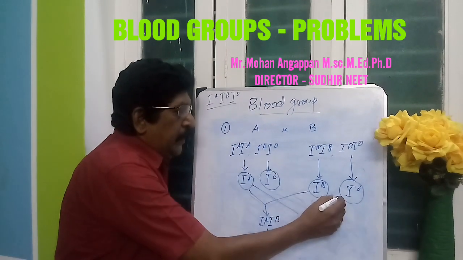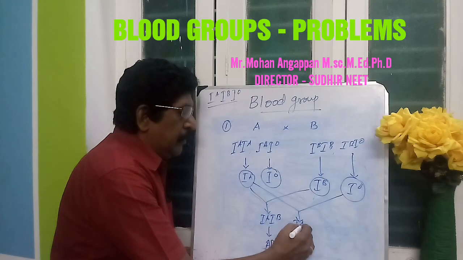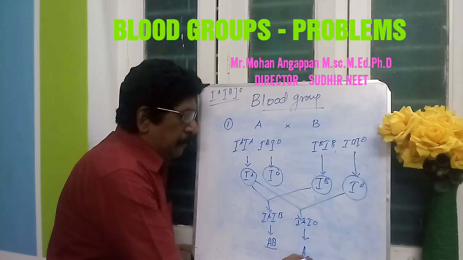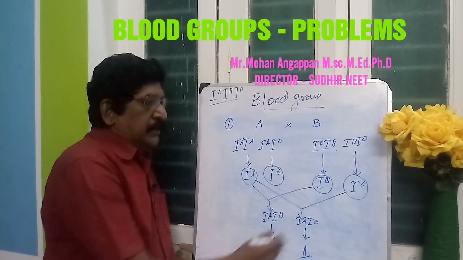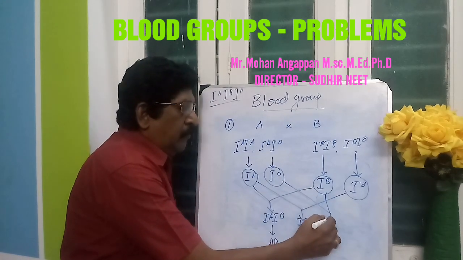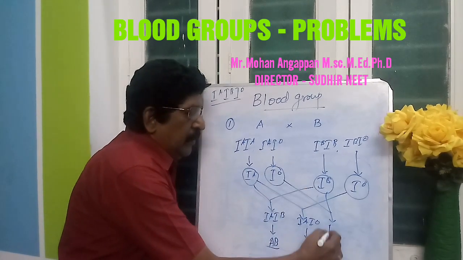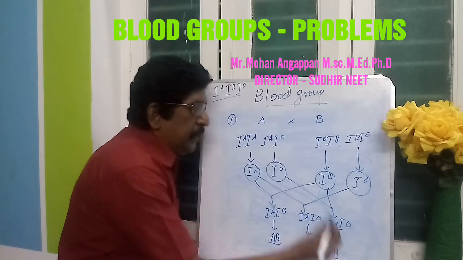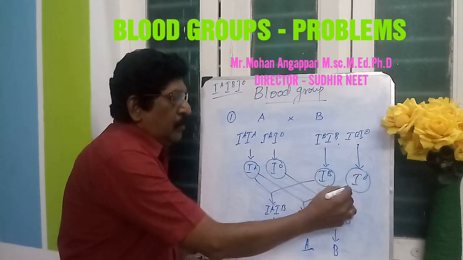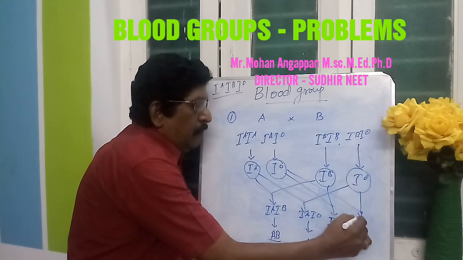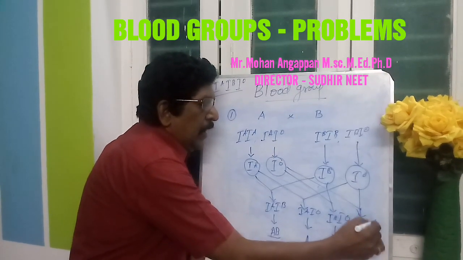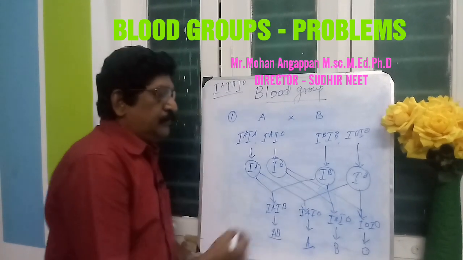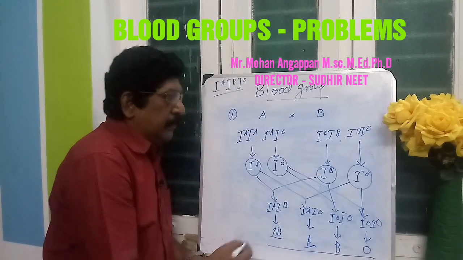The IA may combine with I0 to form the genotype IA I0, which gives the blood group A. Likewise, the IB may combine with I0 to give IB I0, which will give the blood group B. The I0 and I0 will combine to form the genotype I0 I0, which will give the blood group O. So here all the possibilities are there.